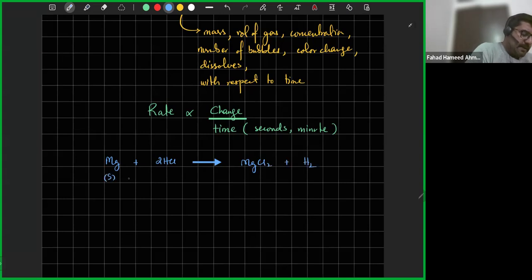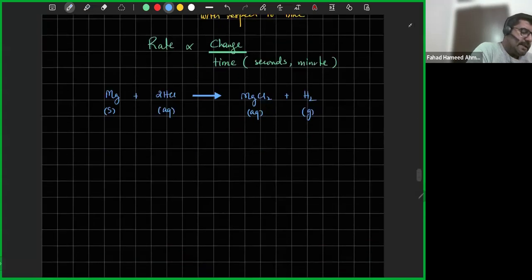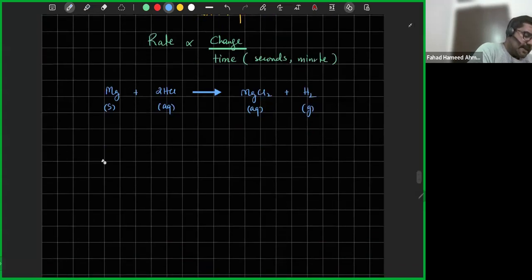So that's a solid. This is an aqueous solution. Chlorides are soluble salts except for silver and lead, though this is soluble as well, and H2 is a gas. So when you see this reaction, let's say this reaction is happening in a beaker.